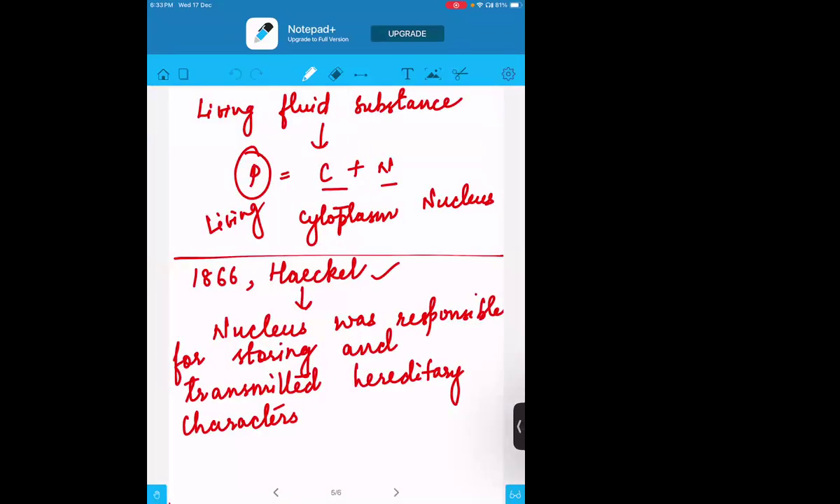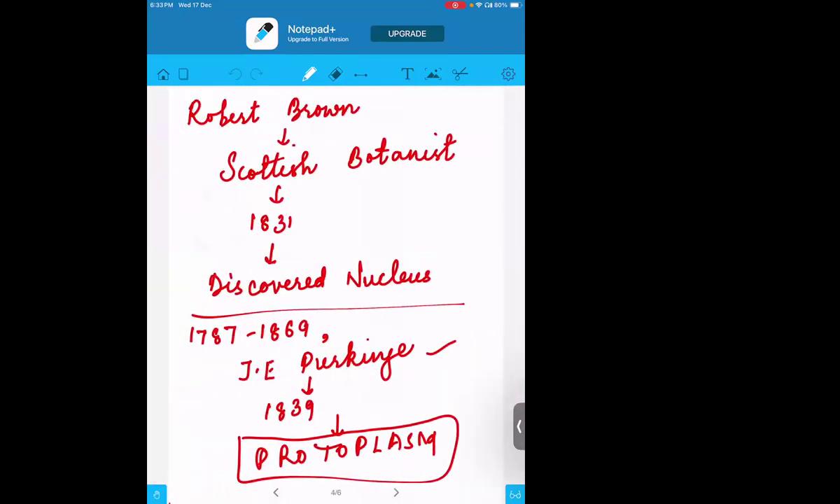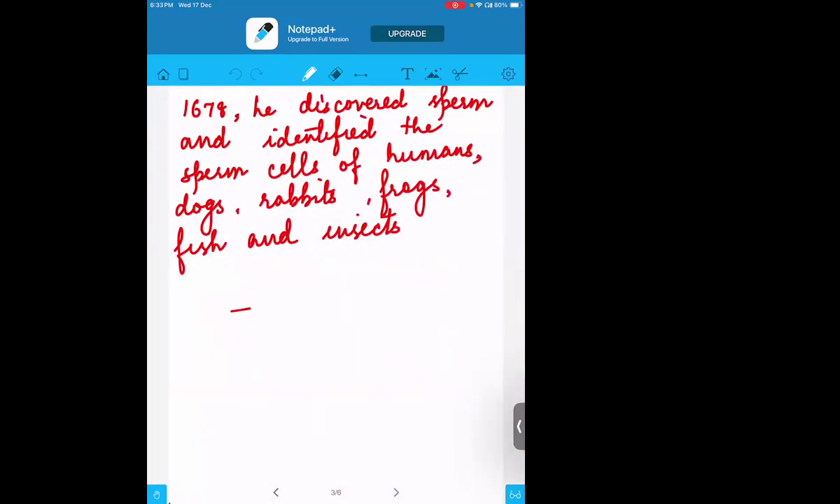Fine. So in 1866, Haeckel was a person who established that the characteristics transmitting from the parents to the children are because of the nucleus only. Now, at last, after all these discoveries, I'll just repeat this in a quick way.